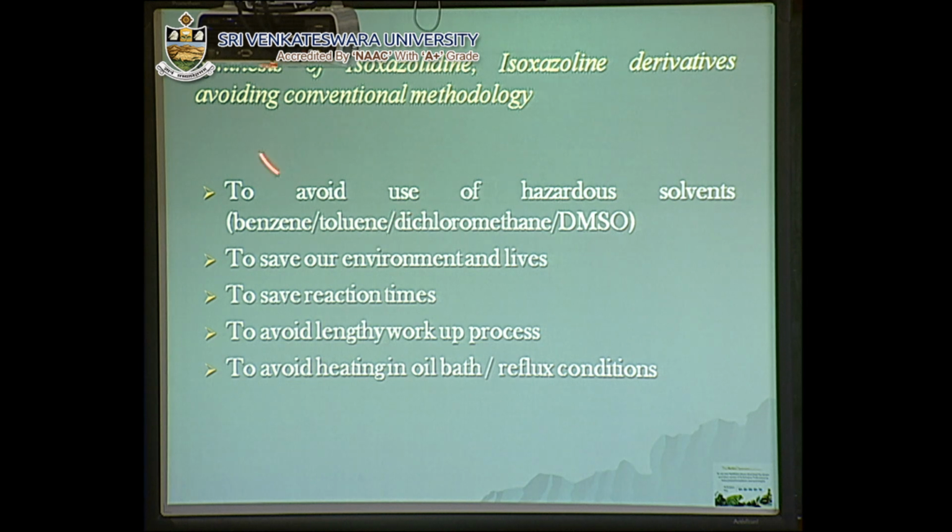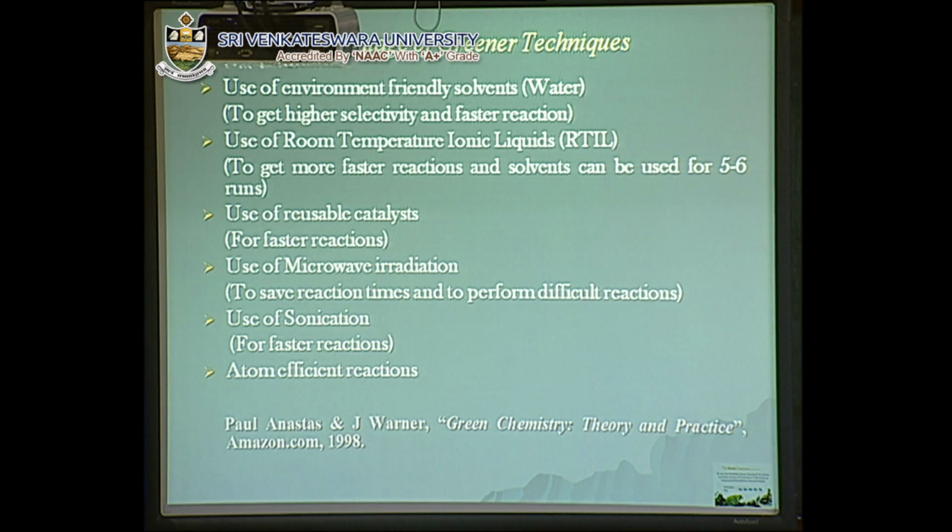Now we have avoided the general conventional methodology because of common reasons with which we are all familiar. What are the advantages of using greener techniques? We all know there are 12 basic principles according to Paul Anastas and John Warner's book. We have followed some of them. We have used water as solvent for higher selectivity and faster reactions. We have used RTIL (room temperature ionic liquid) for faster reaction conditions, and the same solvent can be used for 5 to 6 turns. Then we have used microwave irradiation reactions, and most importantly, atom efficient reactions.